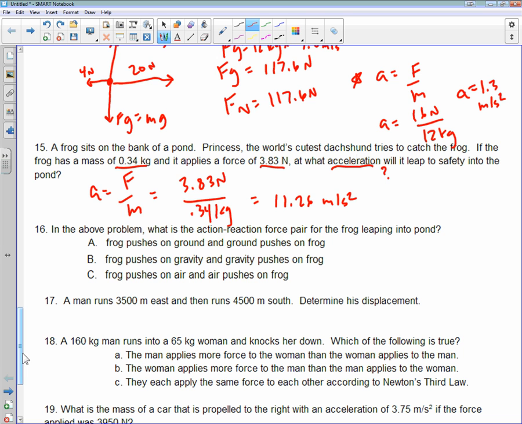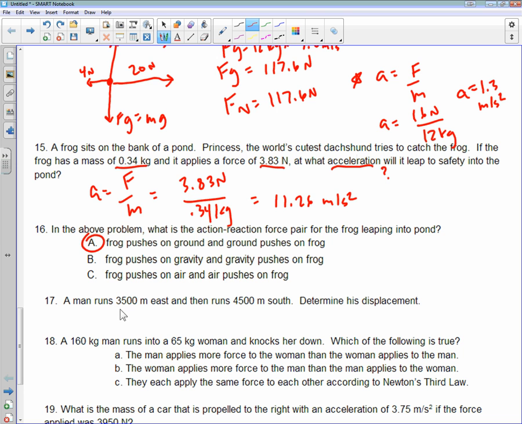Yeah, good. The best choice here is A, because it's a contact force. Whatever you push on the ground with is going to be the same force that pushes back on you. That's why the frog's able to leap up. Whenever you want to jump off the ground, you have to push force down, right? If you want to jump up, you push down. And so that's a great example of the action-reaction pair there.